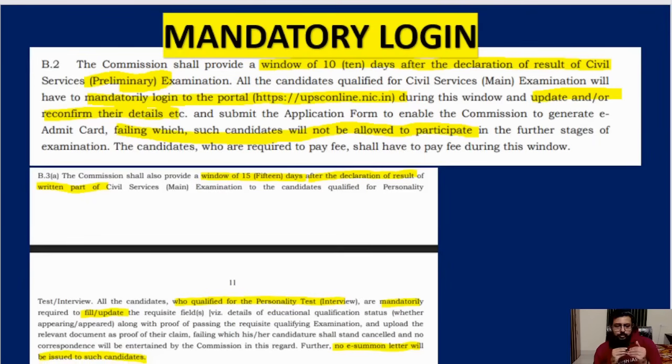Then there is another, I told you, mandatory login. After you clear your prelims, when the prelims result comes, you have to come back to this portal and log in one more time. And somewhere it will tell you to confirm your details. Even though you don't have to change anything, you still have to log in once and confirm. Only then will the system retain all your data. For prelims they will put a 10-day window after the result, and for mains a 15-day window after the mains result. So you have to keep logging in to this website to keep all your data live and active.